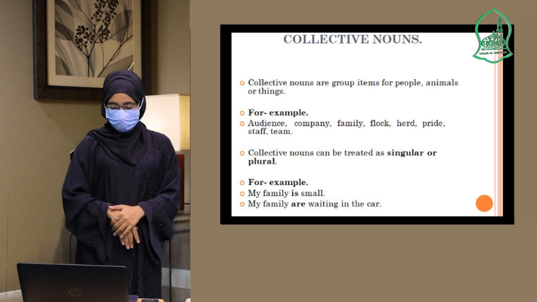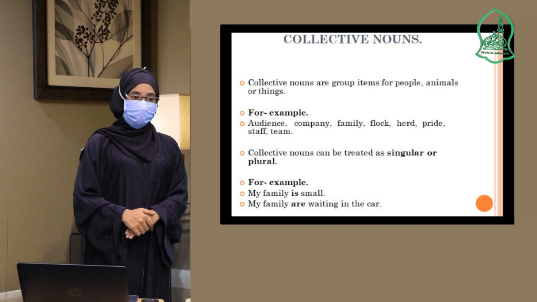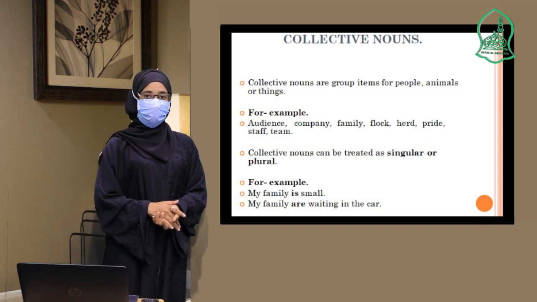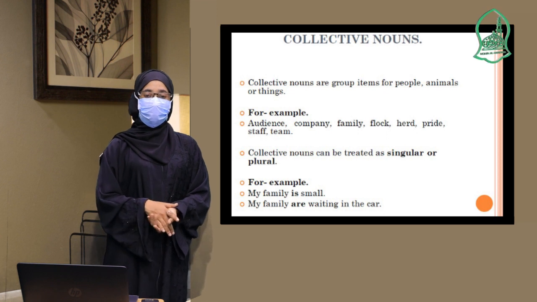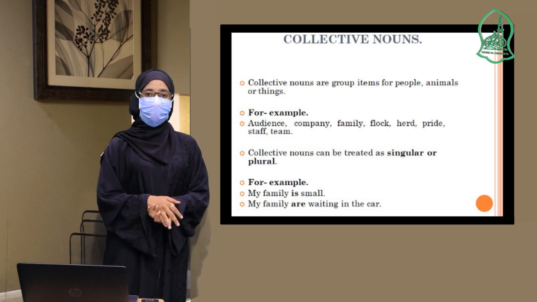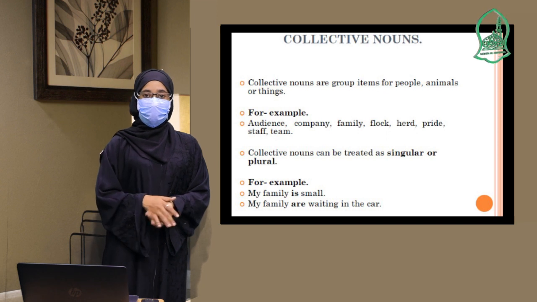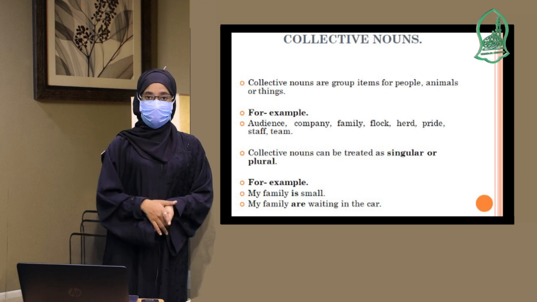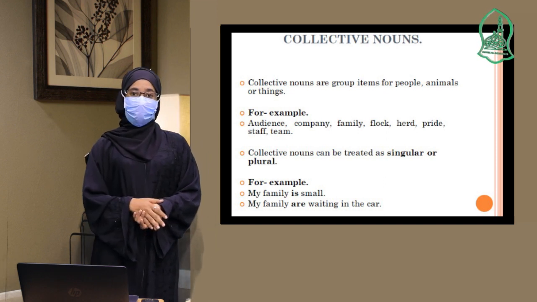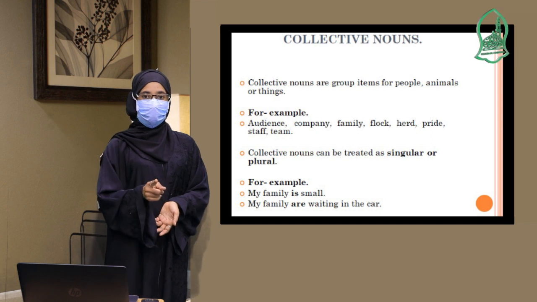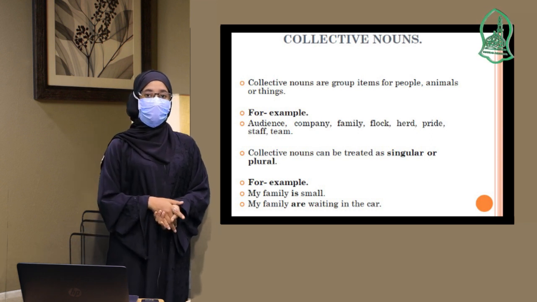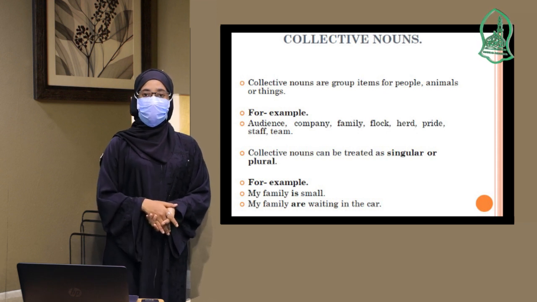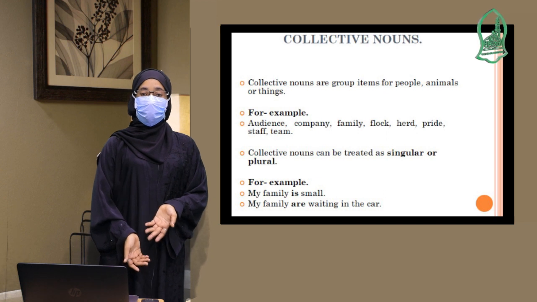Let's see, for example, the audience. We all know the audience, right? We are not going to spend a lot of time on the meaning of this. You can check in the dictionary what the word audience means. But to go very fast, audience is a group of people who are in the cinema looking at the movie. And then we have company. When we say company, it's not only one person. It's a lot of people. Everyone has his or her own work in it. For example, you ask a person, where do you work? I'm working at a company, maybe one that makes juice.